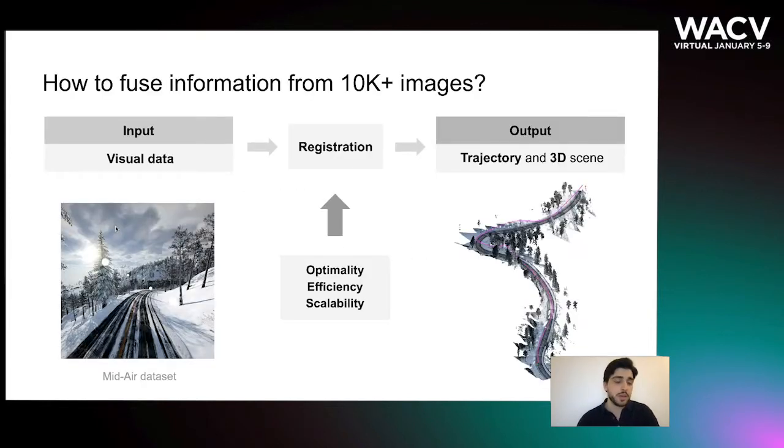Our paper addresses a problem that is common in robotics and computer vision, and that is the fusion of visual data on a common reference frame. Suppose we have a stream of images or point clouds, and our goal is to best align this visual information on a common reference frame so as to be able to estimate the trajectory and reconstruct the 3D scene. And we want to do it both optimally and efficiently.